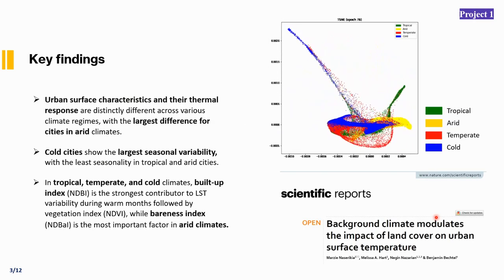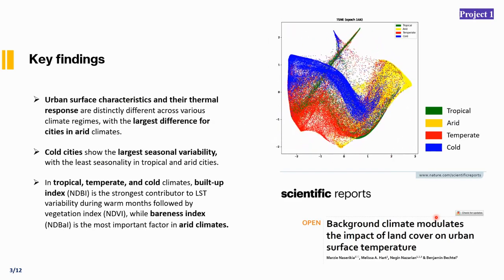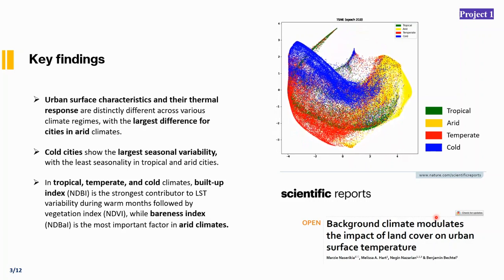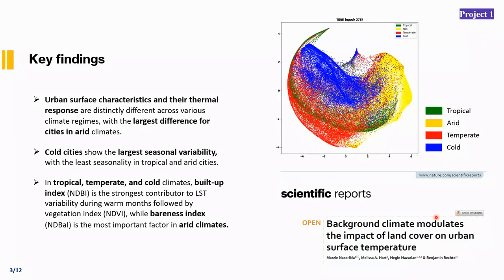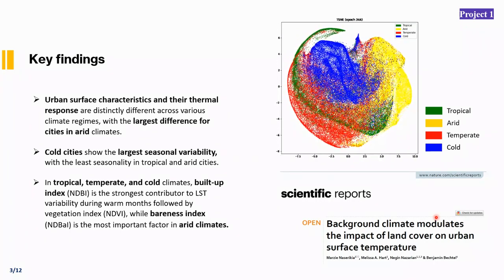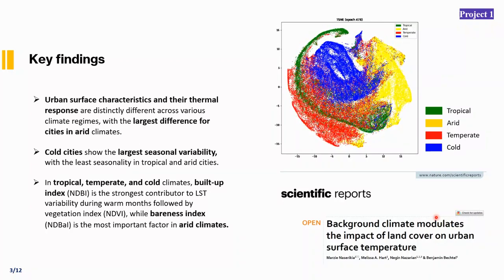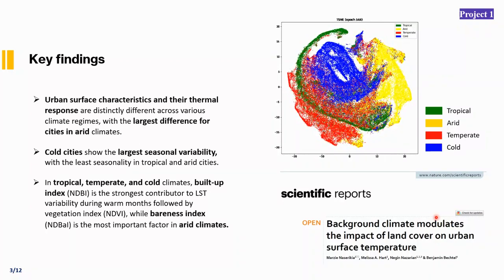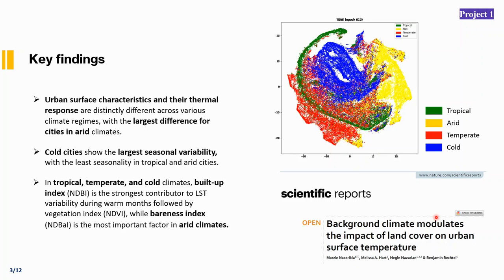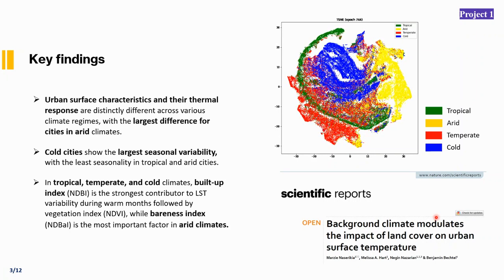Our results show that urban surface characteristics and their thermal response are significantly different in different climate classes, especially for arid cities. It also shows that in tropical, temperate, and cold climate, built-up index is the strongest contributor to surface temperature variability, whereas bareness index is the most important factor in arid climate. Findings from this study are discussed in detail in this paper.